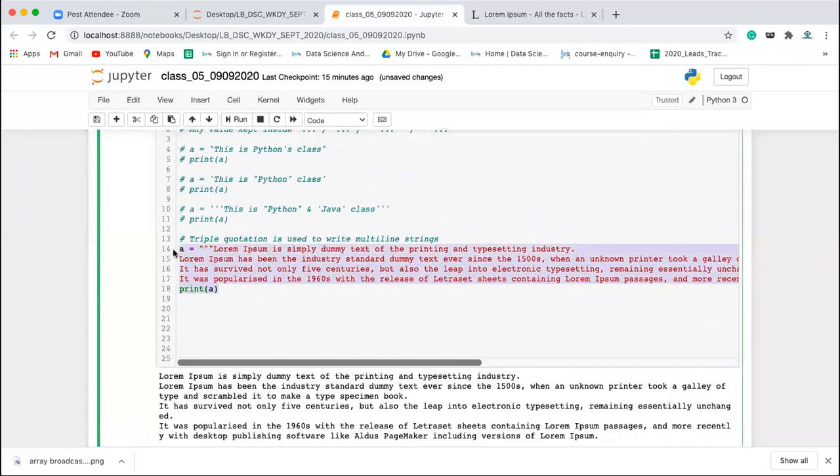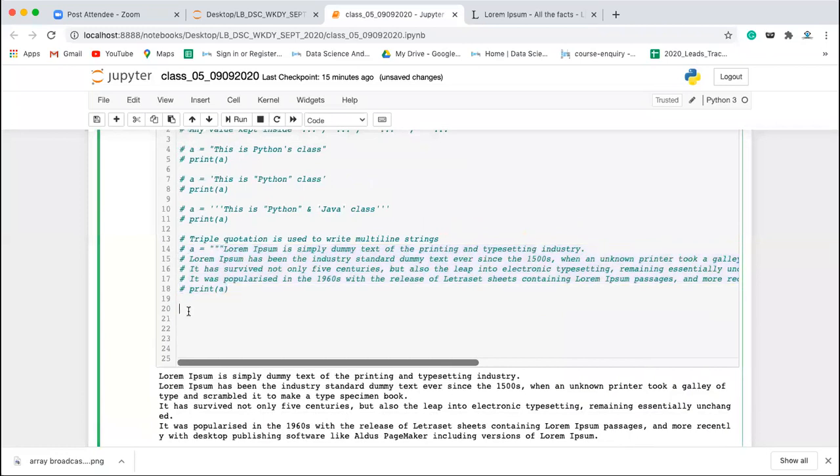Okay, so now let's come to the string properties.